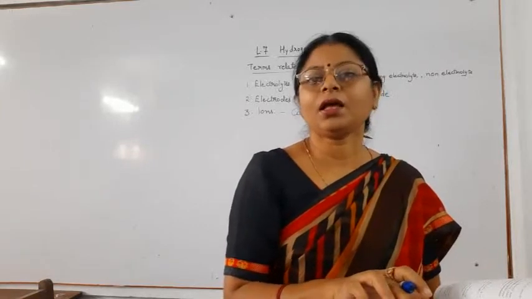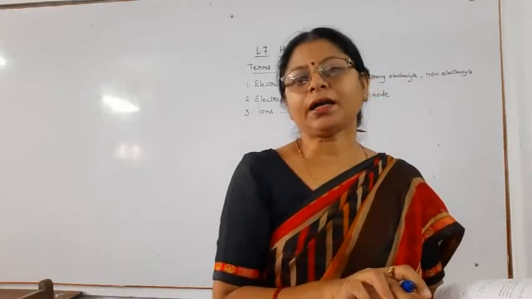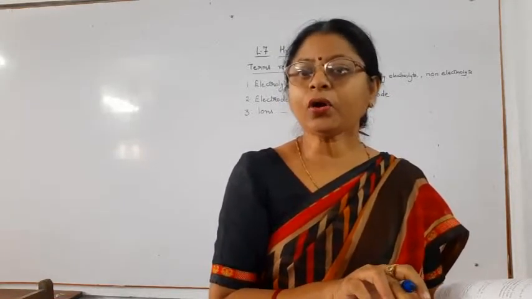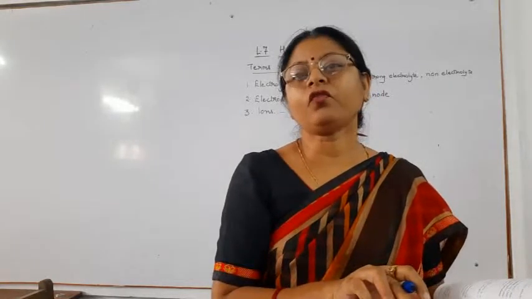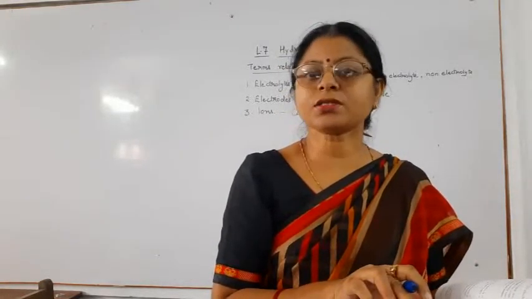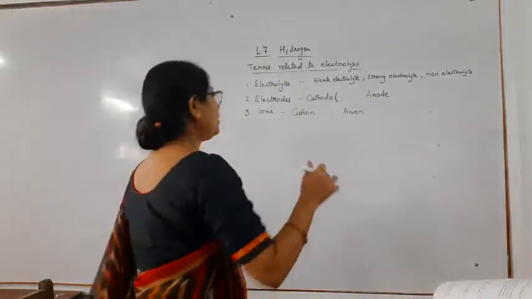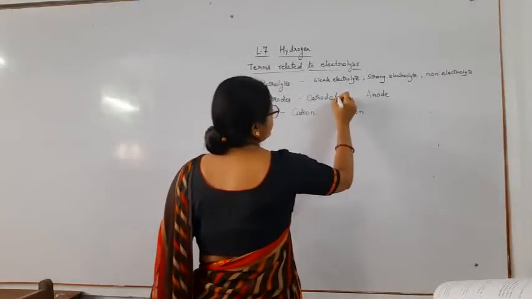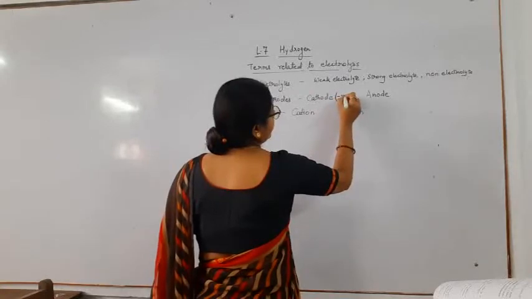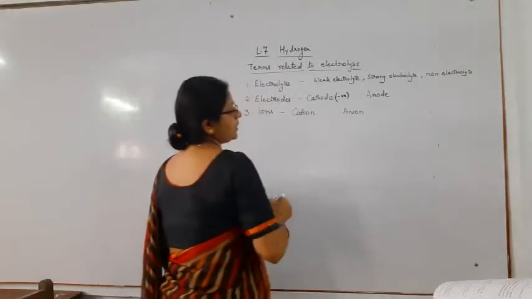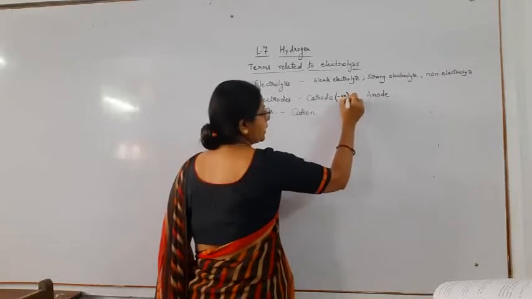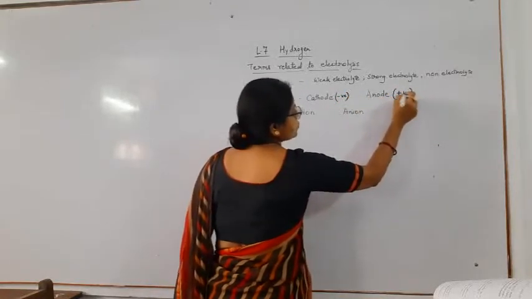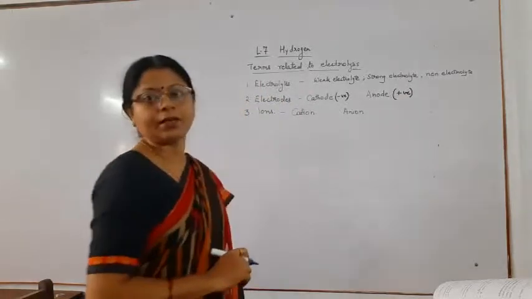Sorry children, cathode is attached to the negative terminal of the battery and anode is the electrode which is attached to the positive terminal of the battery. So cathode is attached to the negative terminal, so it has a negative sign. Anode is attached to the positive terminal of the battery, so it has a positive sign.